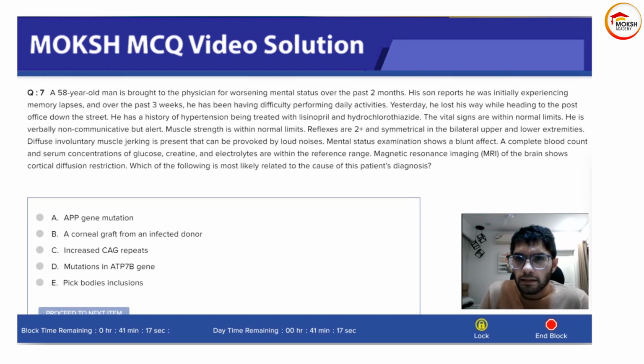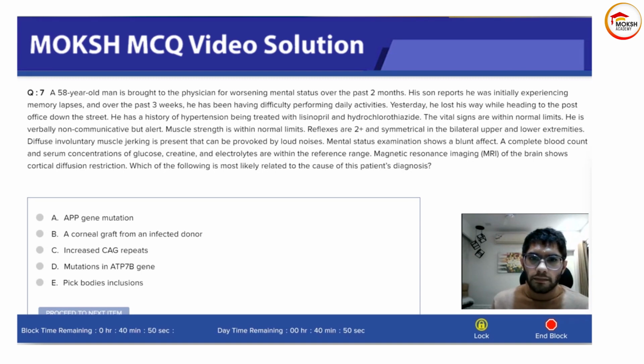Mental status examination shows a blunt affect. Okay, this is important. Temporal involvement is there. Limbic system. Complete blood count and serum concentration of glucose, creatinine, electrolytes are within reference range. Magnetic resonance imaging of the brain shows cortical diffuse restriction.